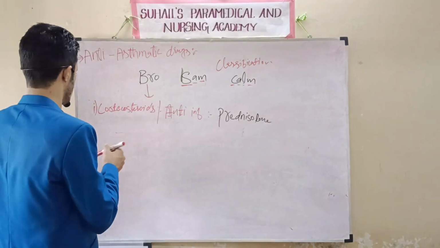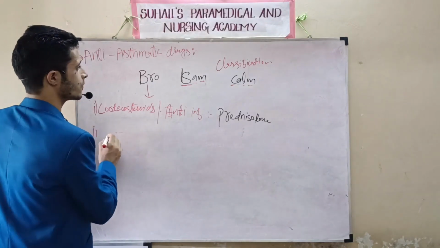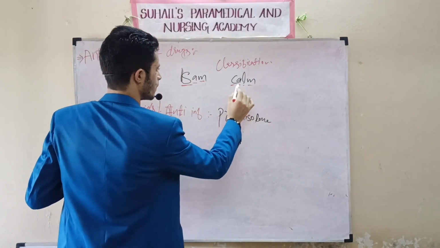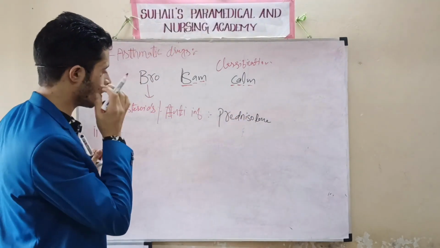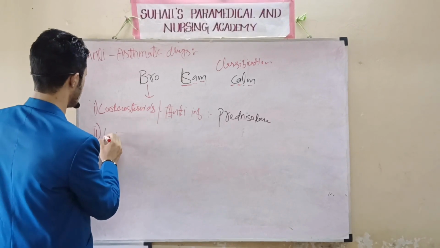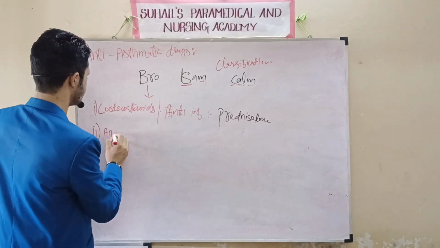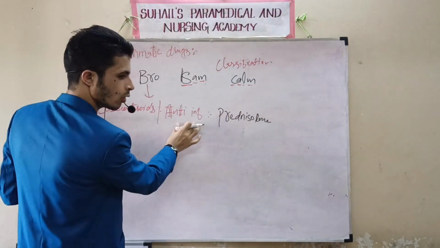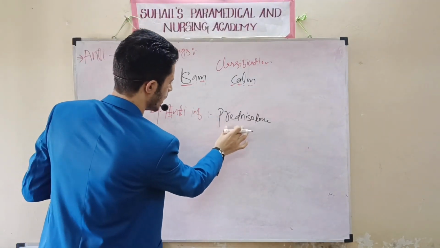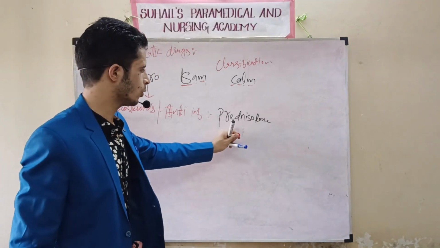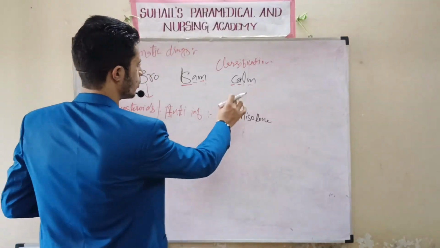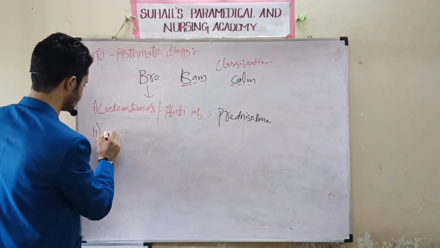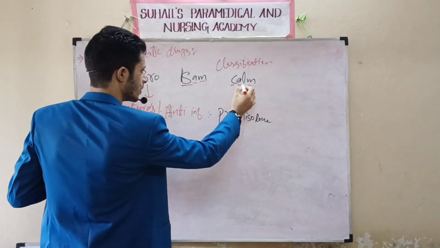Another classification is A. Suppose C is corticosteroids. This was C for corticosteroids. They are also called anti-inflammatory agents. The drug that comes under it is prednisolone. Now I will tell about A. There are two types under A. Remember A for two. Suppose we tell first the leukotrienes.